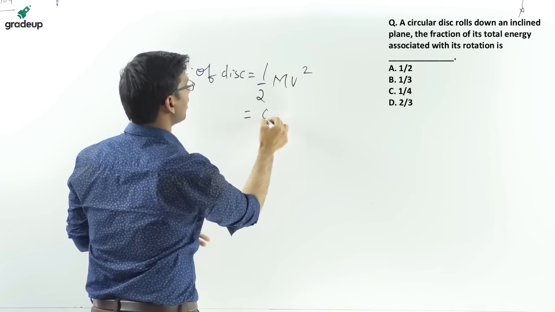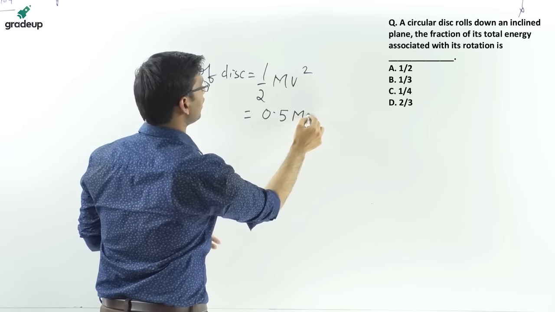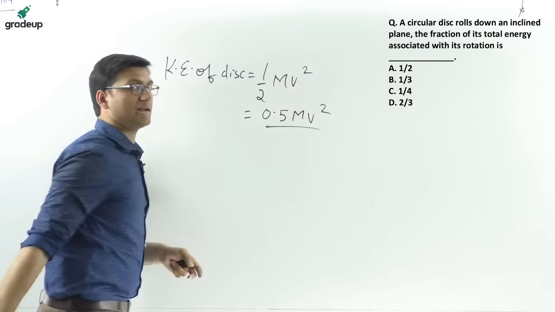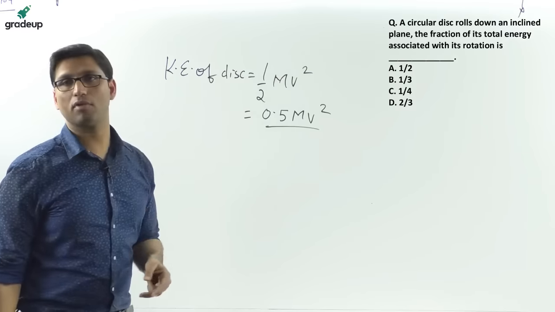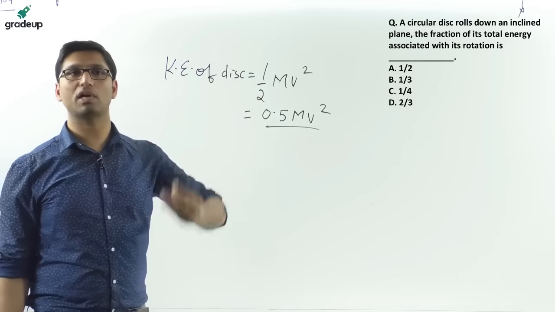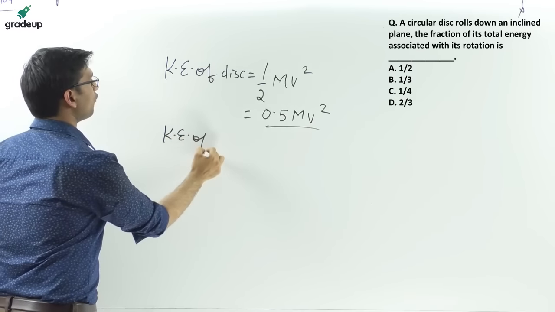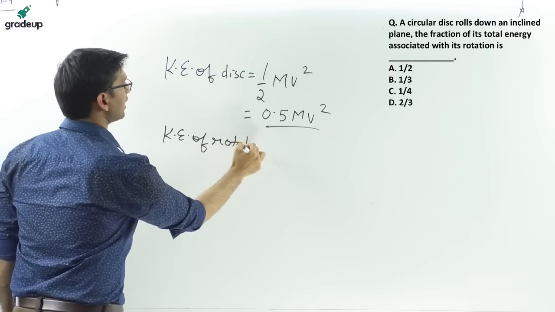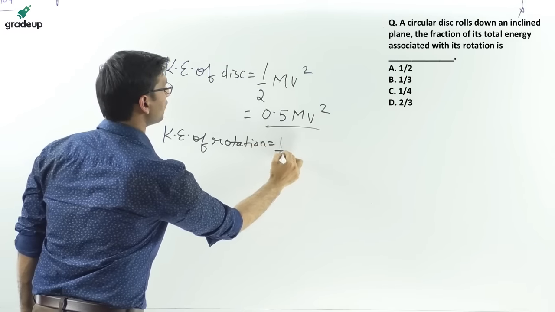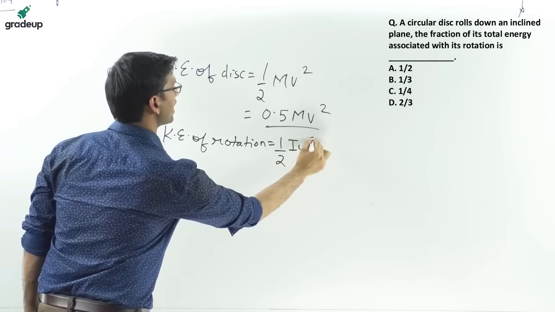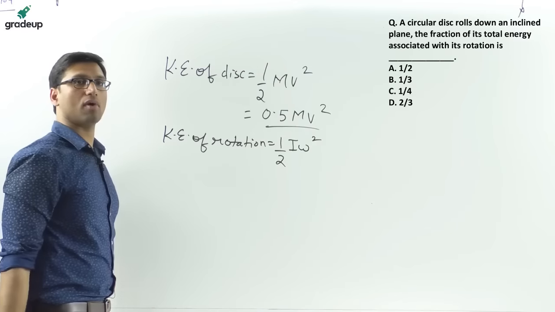That is 0.5 mv square will be the energy associated with translation of the disc. Now when it is rotating, then kinetic energy of rotation will be equal to half into I into omega square, half I omega square.